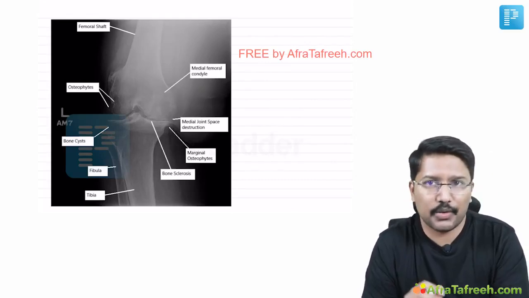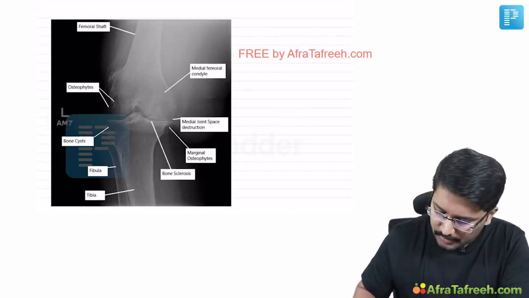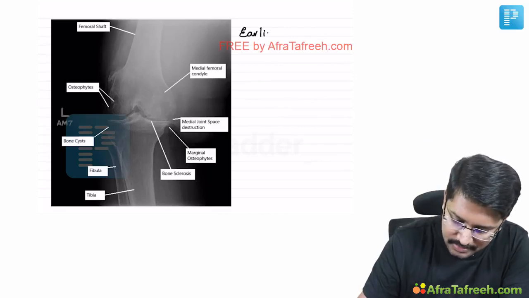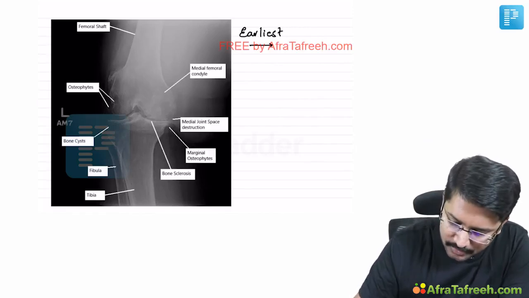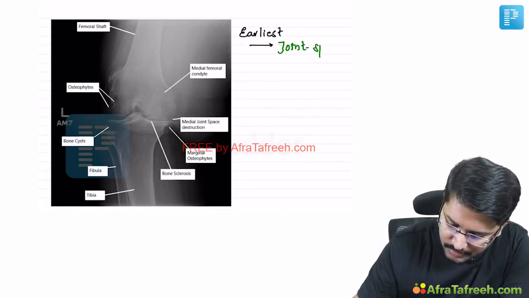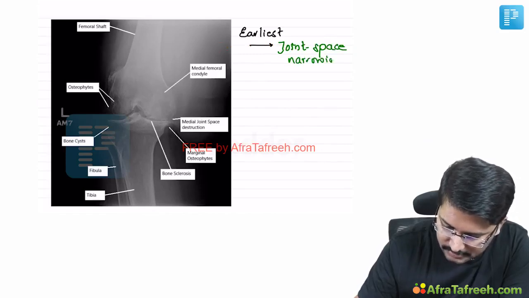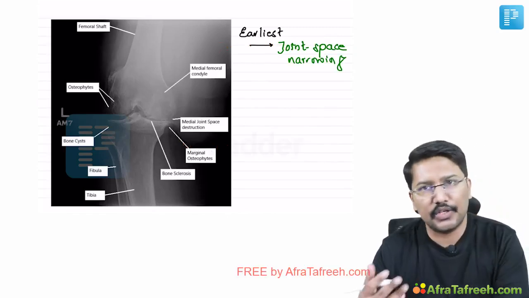Okay. Now coming to the radiological findings that we would see in osteoarthritic joints. Let us take the knee joint as an example. I want you to remember some important points. The earliest radiological change that we see is an MCQ point. The earliest radiological change is joint space narrowing. Why joint space narrowing?